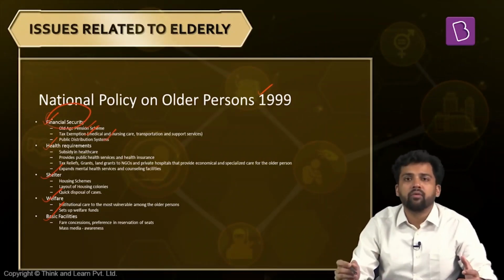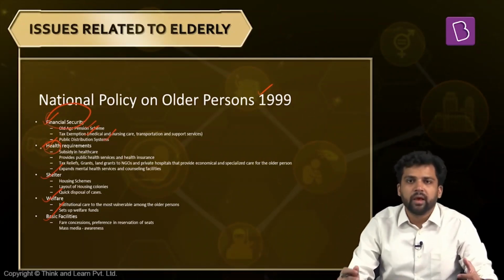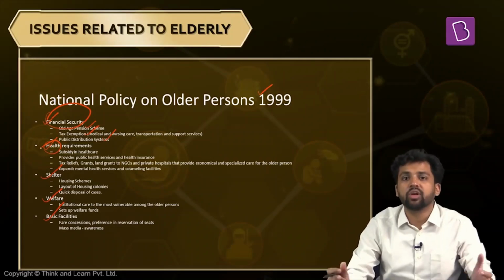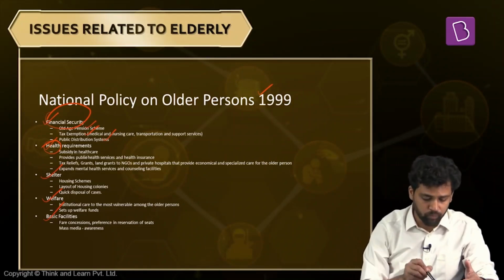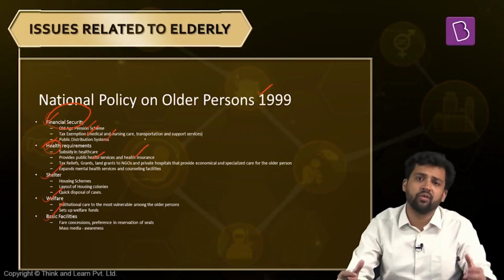Apart from these financial aspects, one more key issue that elderly face is access to healthcare. Elderly face different health ailments, and one of the prominent health issues they face is chronic ailments, non-communicable diseases. And because of that, the expenditure on healthcare needs is very high. Out-of-pocket expenditure increases significantly. So they are saying we need to improve public healthcare services so that these kinds of facilities can be availed at the government institution itself.